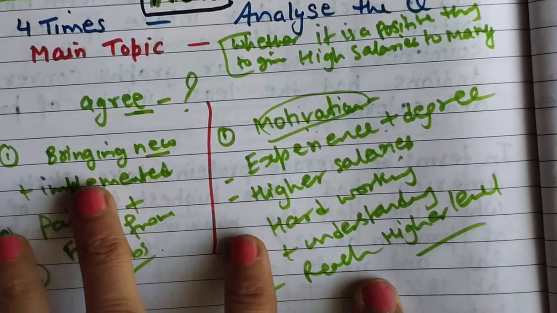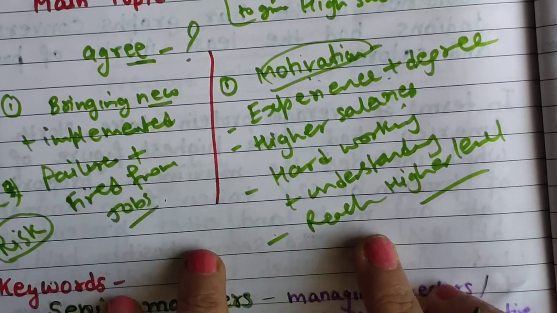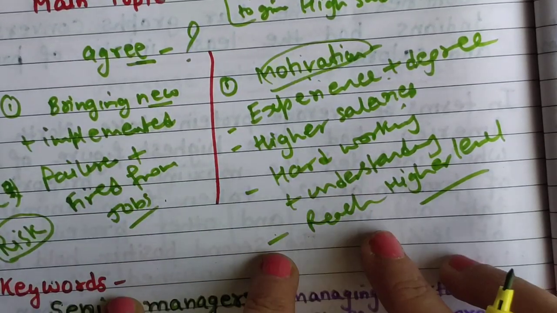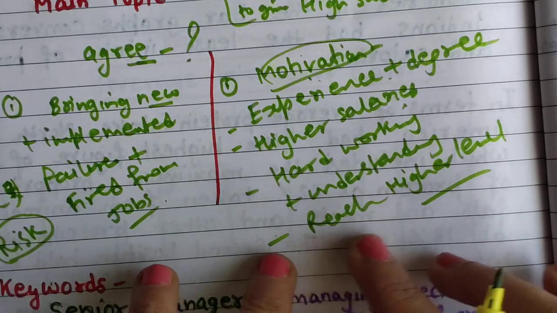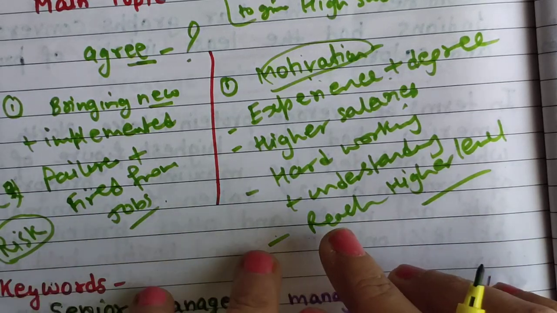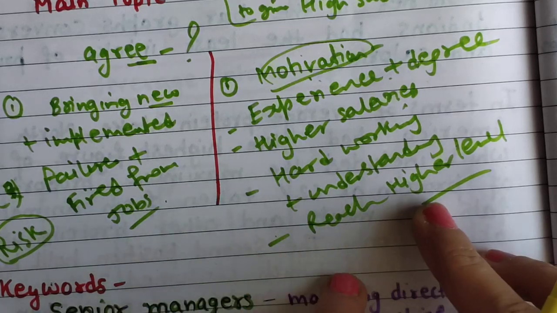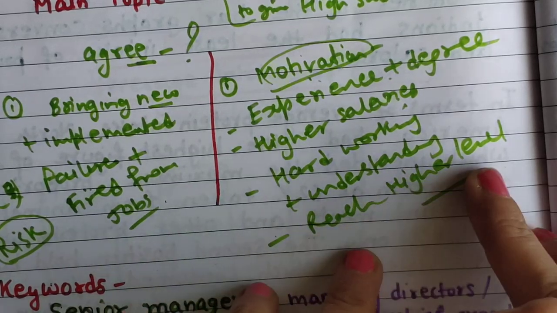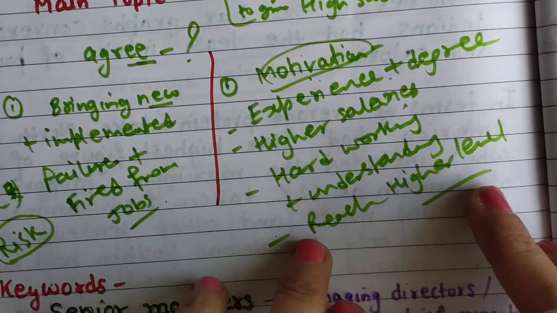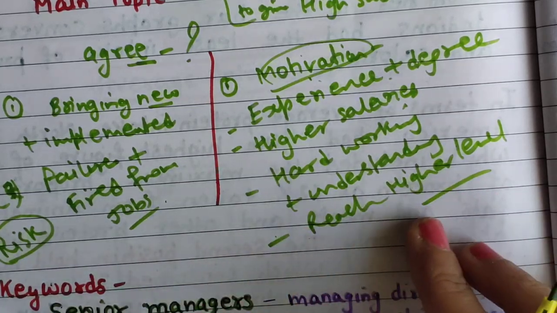Okay, so these 2 points I will be explaining. Here you can give an example of any company, like a clerk or lower level employee who will look positively at these things, so that he can get motivation from these salaries.